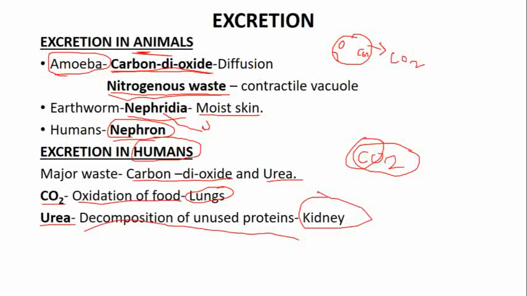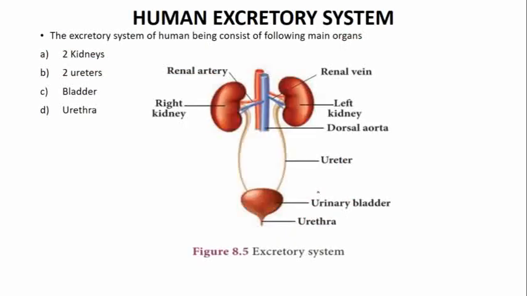Now we will see the human excretory system in detail. So here you can see the human excretory system. The excretory system of human beings consists of these main organs. What are the main organs? The main organs are two kidneys, two ureters, bladder, urethra.